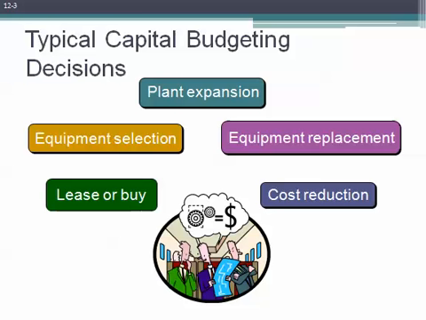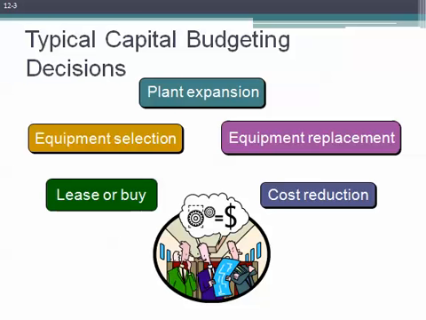Should new equipment be purchased to reduce our cost or improve performance? Expansion decisions. Should a new plant or warehouse be purchased to increase our capacity and sales? Equipment selection decisions. Which of several available machines should be purchased? Lease or buy decisions. Should new equipment be leased or should it be purchased? Equipment replacement decisions. Should old equipment be replaced now or later?